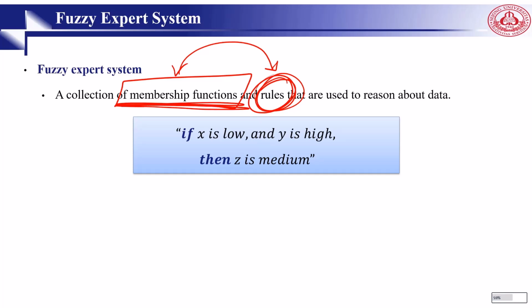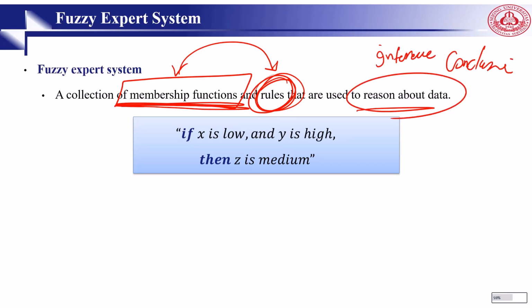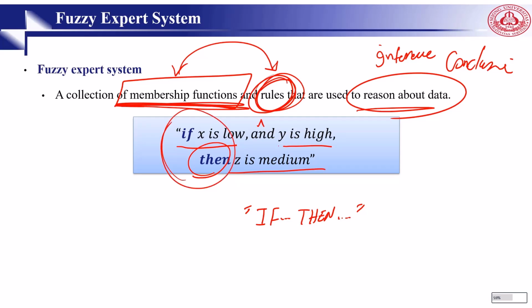Why do we need rules? Because we want to reason about data, make some inference or conclusion. The form of rules in fuzzy sets, we simply call them if-then. If x is low and y is high, then z is medium. It's a kind of rule. We need to define rules. This is why fuzzy systems are not famous and not applicable nowadays, because they need to define rules, unlike artificial neural networks, convolutional neural networks, and many other modern learning techniques that don't define rules.